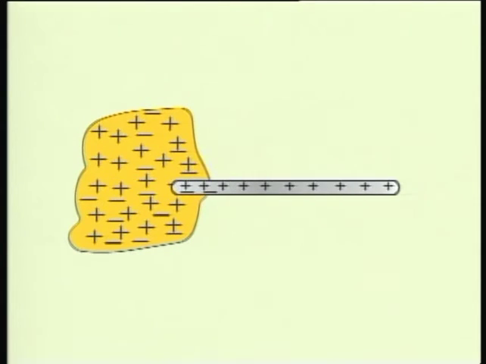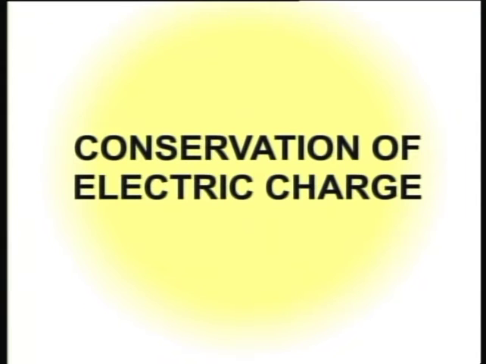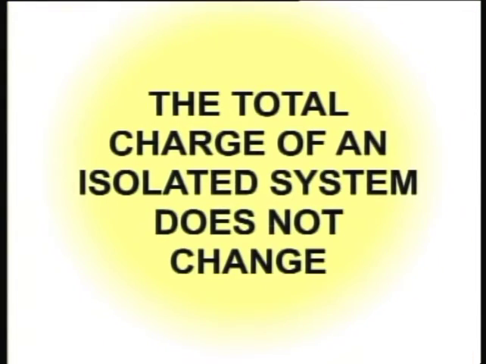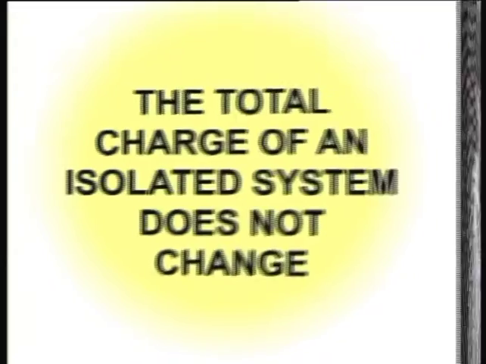Another important property of electric charge is that it is conserved. Now what is conservation? Conservation of electric charge means the total charge of an isolated system does not change. To understand this property, let us again consider the example of charging of a glass rod.